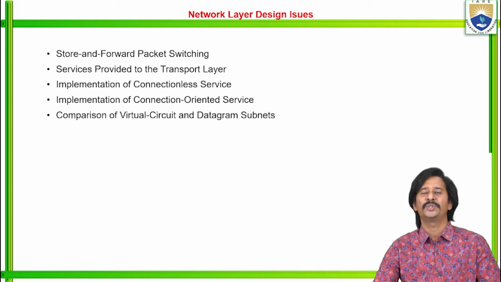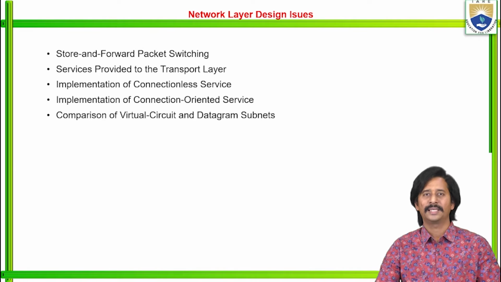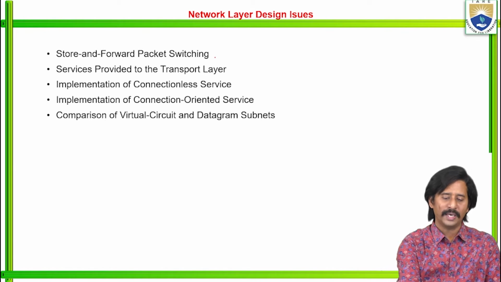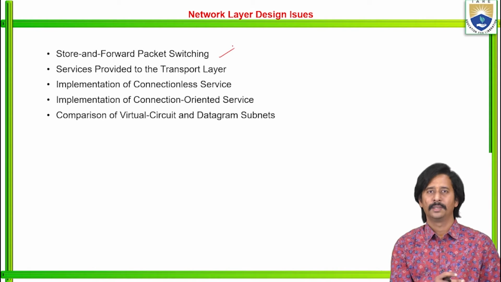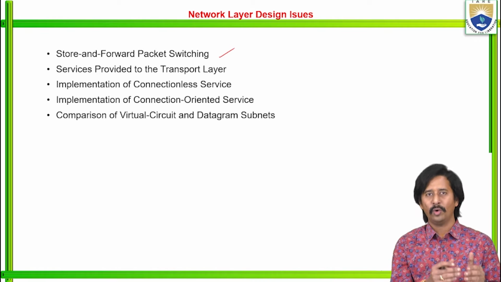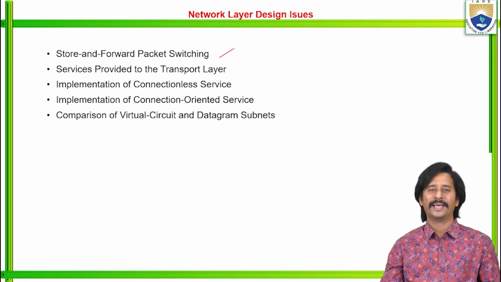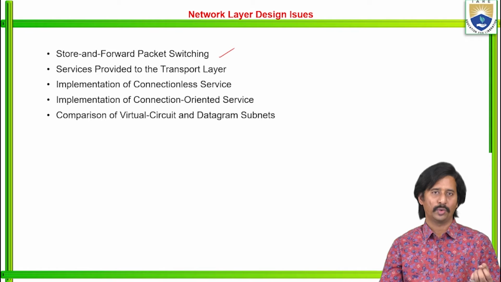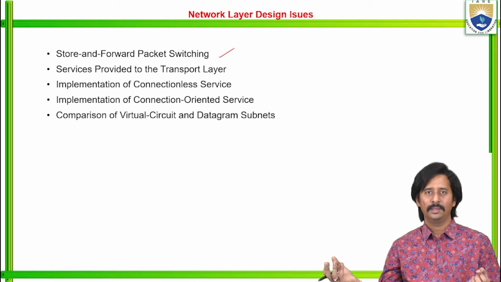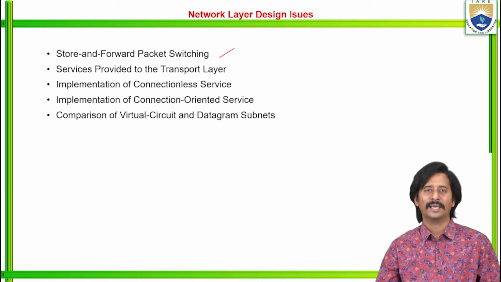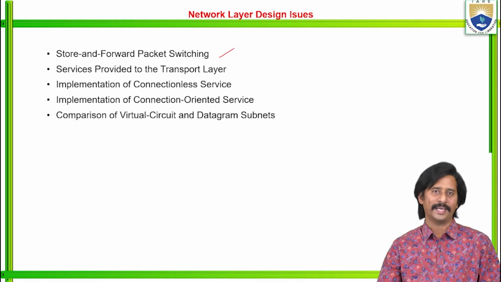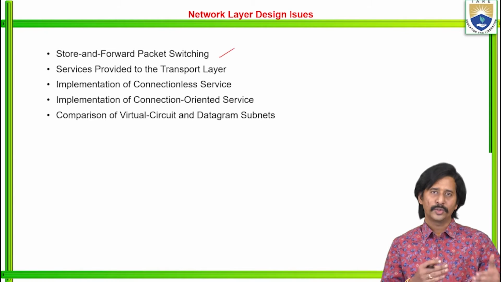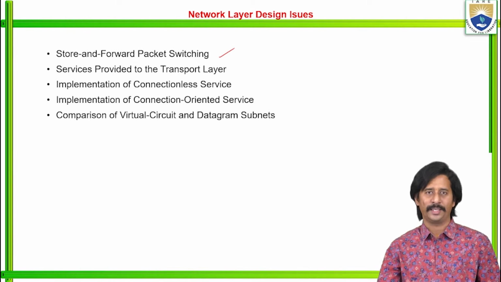Now coming to the design issues of the network layer. We have 5 design issues. Basically, the first one is store and forward packet switching. Listen carefully. Store and forward packet switching. You know what is meant by store and what is meant by forward, and here the network layer deals with data in the form of packets.